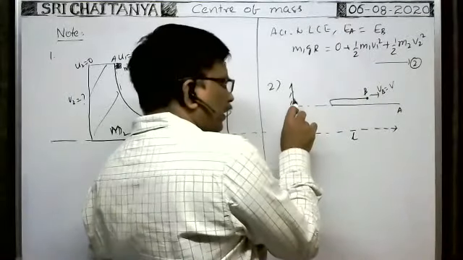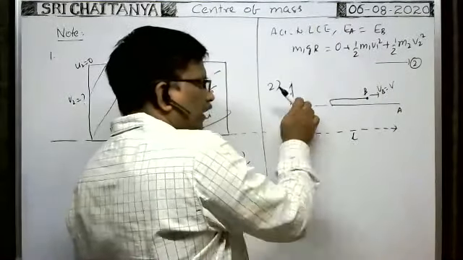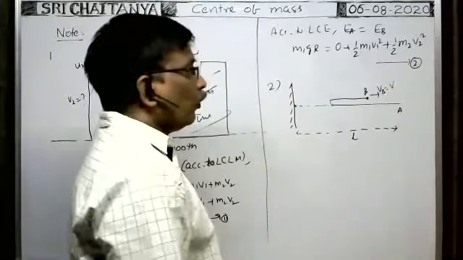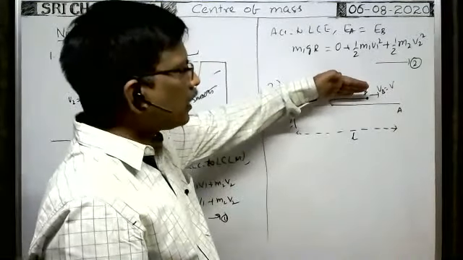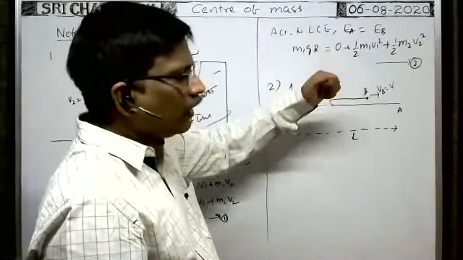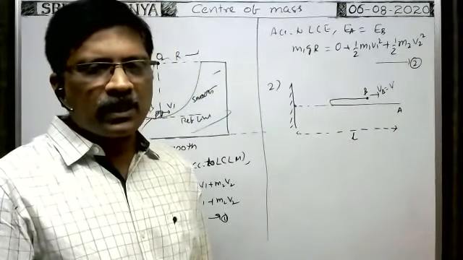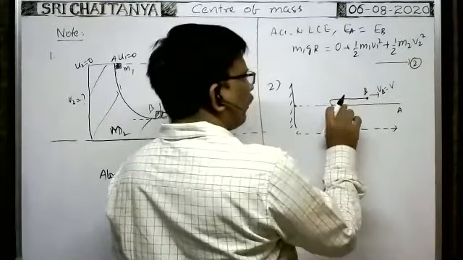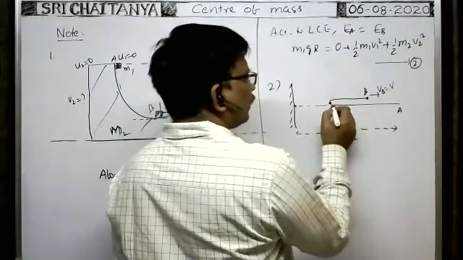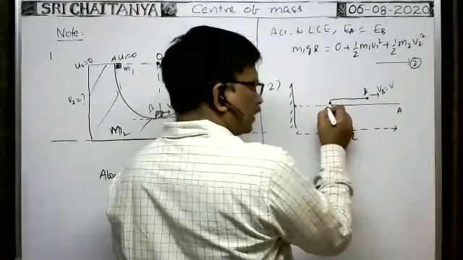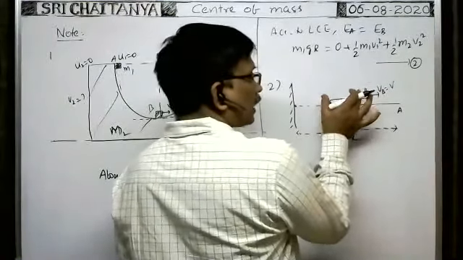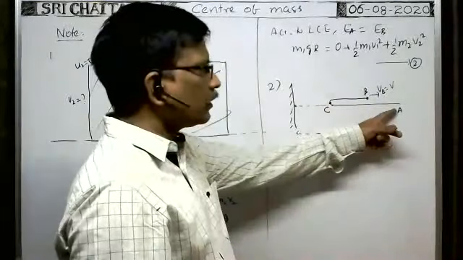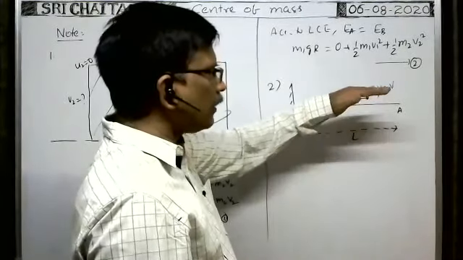One end of the rope nearer the wall is held and it is moving in the backward direction with a speed V. Then, what is the velocity of the center of mass of the upper part of the rope, or the upper part of the wire? Suppose whenever it is folded like this, this edge of the rope is, say, C. The velocity of the center of mass of the upper part they ask, because there is no motion in the lower part. The lower part is at rest only. That's why the velocity of the center of mass of the lower part is 0.